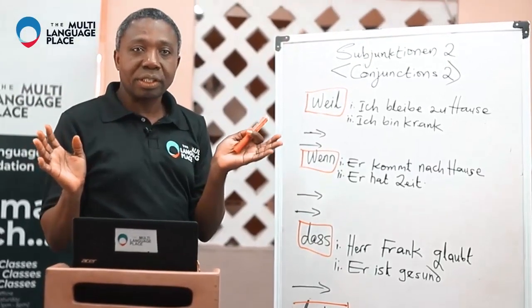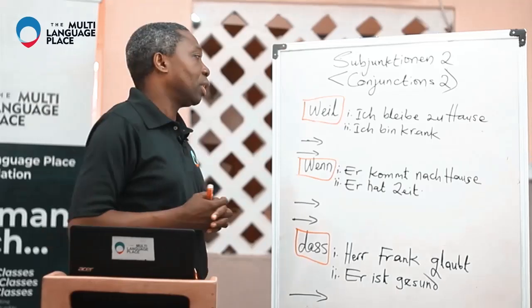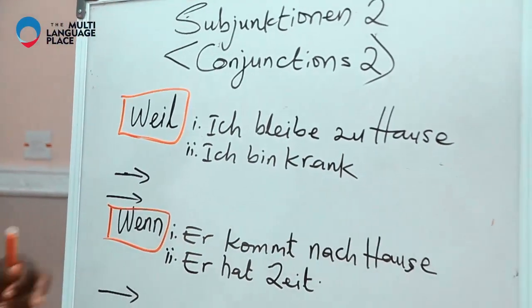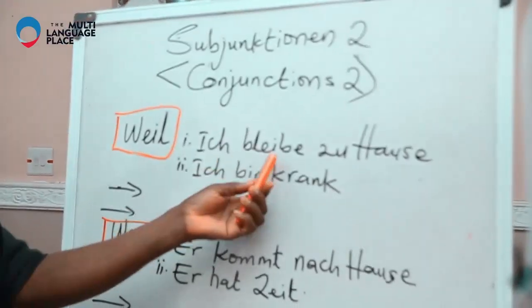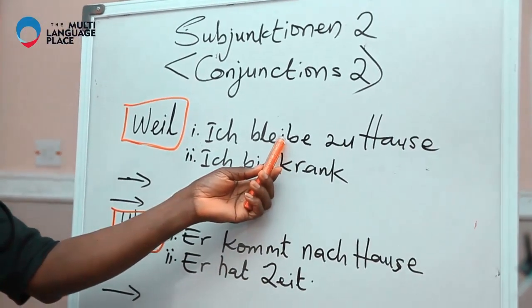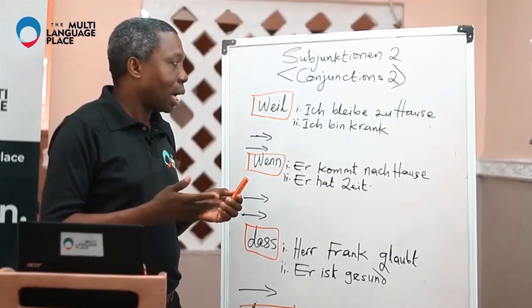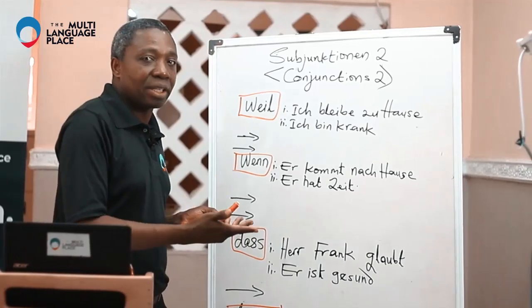Remember, 2 sentences, bring them together with the use of conjunction. Ich bleibe zu Hause. Ich bin krank. These are 2 sentences. The first one is ich bleibe, that's a verb, to stay. Ich bleibe zu Hause. I stay at home, or I am staying. You remember?